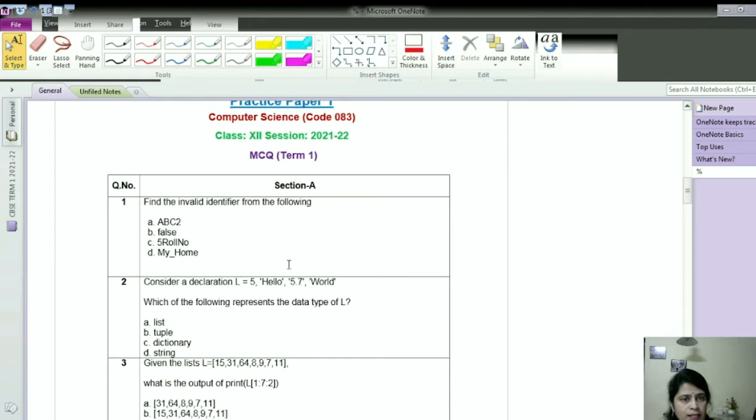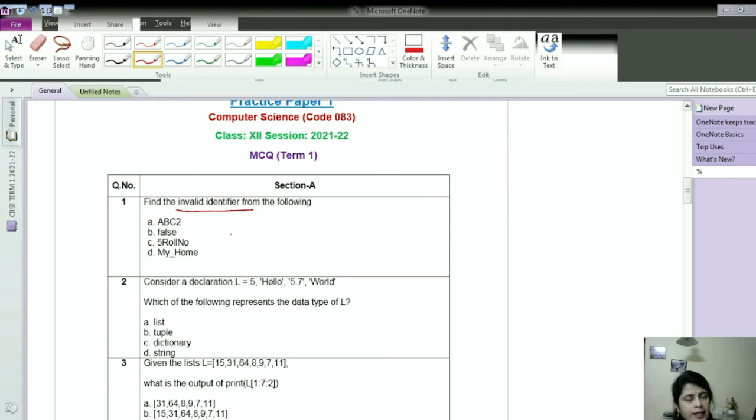First question, as you can see here: find the invalid identifier. See students, here you have to find the invalid identifier, not the valid one. So you'll have to keep in mind all the rules of naming an identifier for attempting this kind of question. What are the rules?